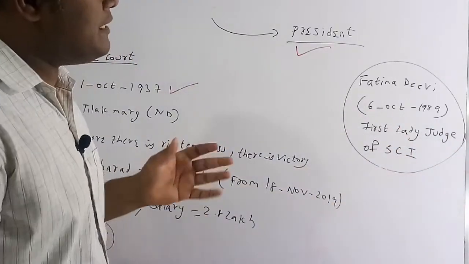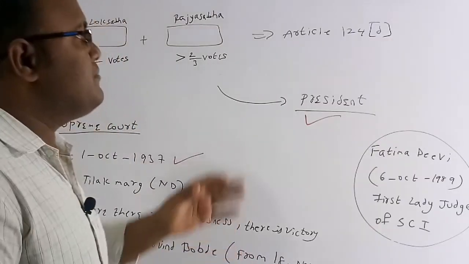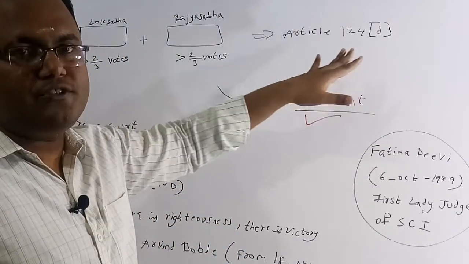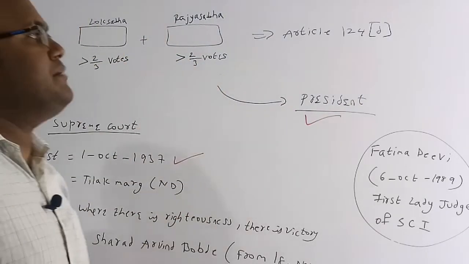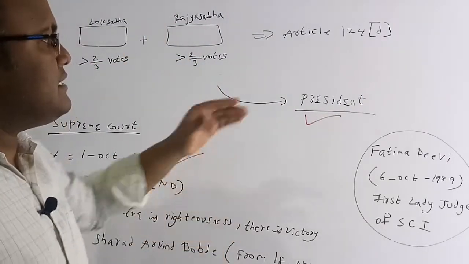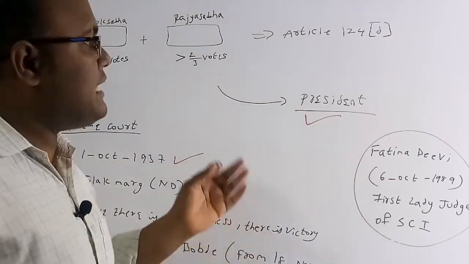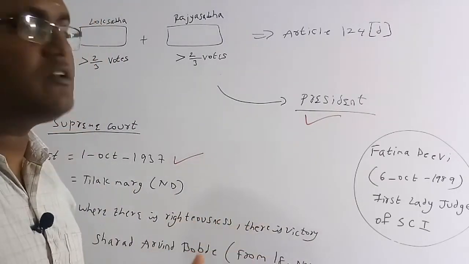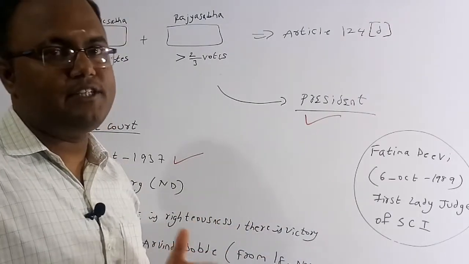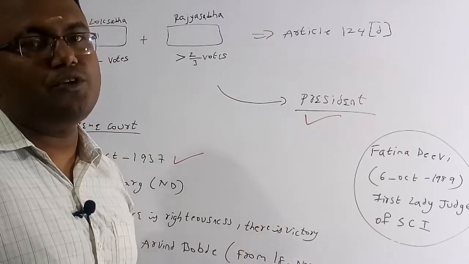So finally, what I am trying to say is that a Supreme Court judge can be removed under Article 124(4): in the Lok Sabha and the Rajya Sabha we must get the majority of votes, and then it has to be approved by the president. Only under a proper reason can the Supreme Court judge be removed, for his misbehavior or incapacity to hold that chair. So these are some of the important facts about the removal of a Supreme Court judge.